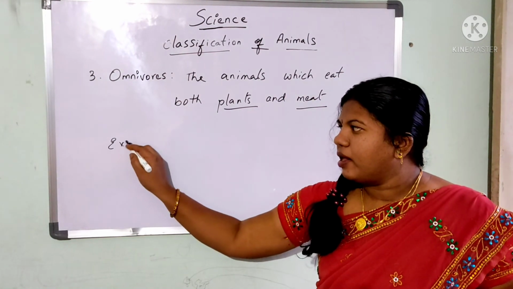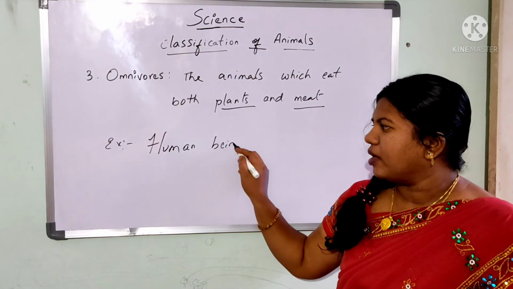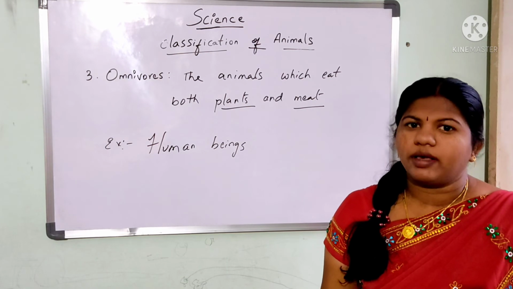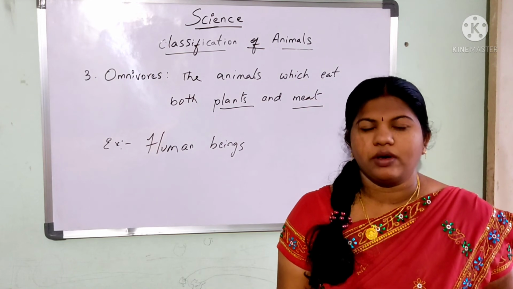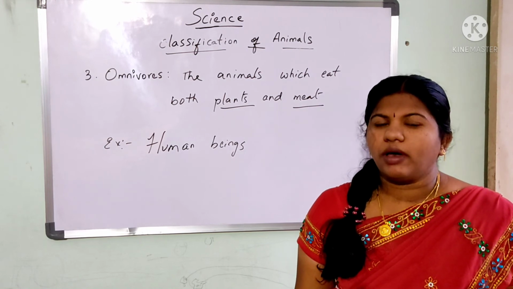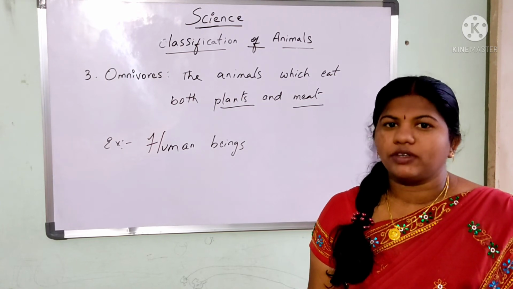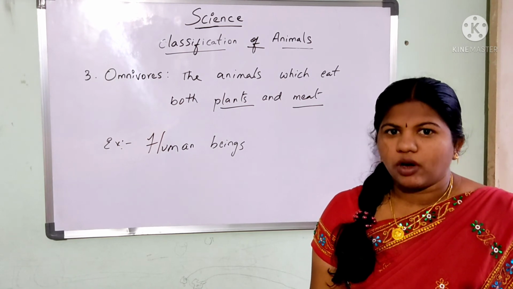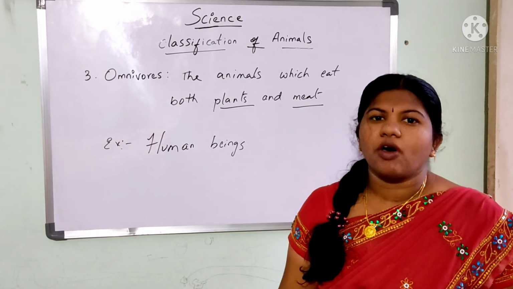For example, I am going to take the first example as ourselves, that is human beings. Who are called human beings? We ourselves are called human beings. Sometimes your mother is going to prepare vegetarian food for you. When a special day or an occasion comes, or a Sunday, or the weekend, you are going to have something special like non-vegetarian, chicken, mutton, fish, prawns, which is nothing but meat. In the remaining days you are going to take vegetables. So you are going to eat both. That is why human beings are taken as an example of omnivore.